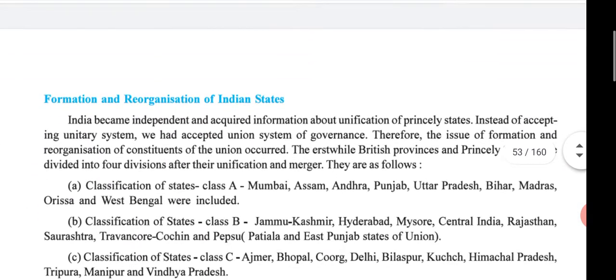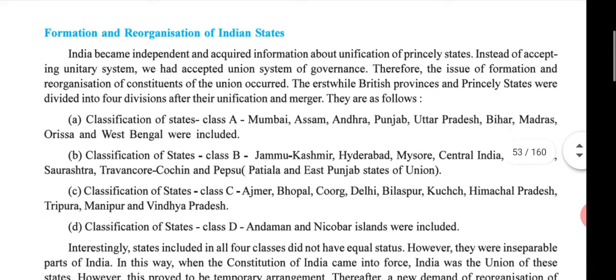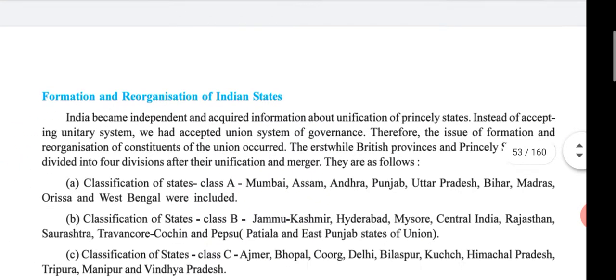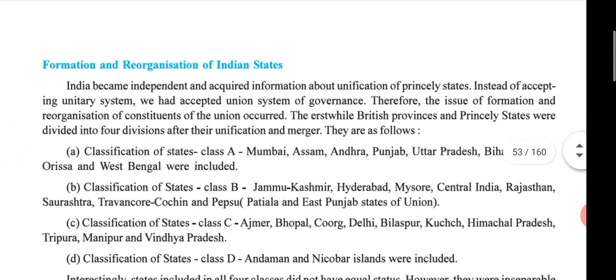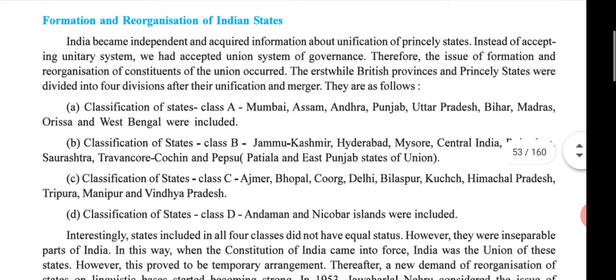Okay, finished. Now we are going to start today's actual lecture, lecture number 2 of chapter 7. So, the first topic of today is formation and reorganization of Indian states.